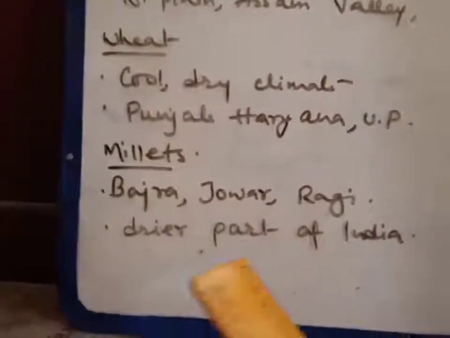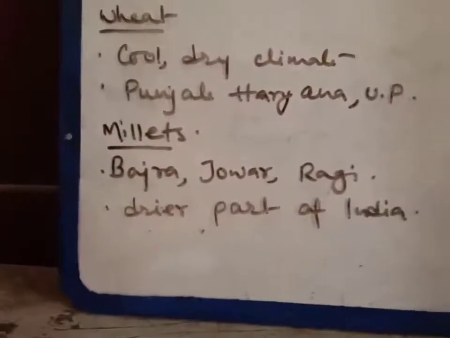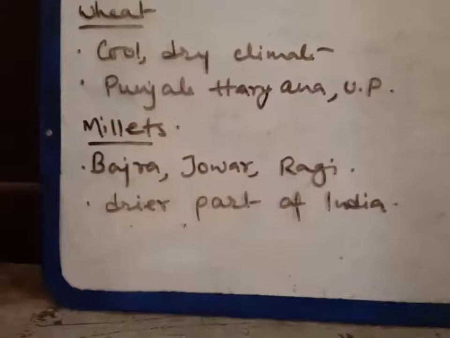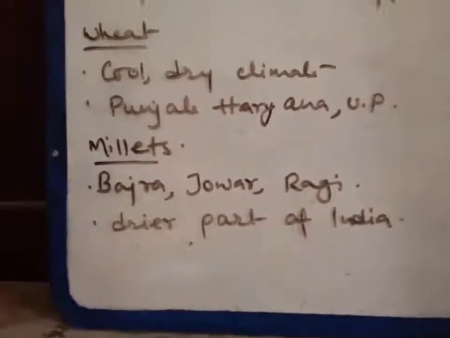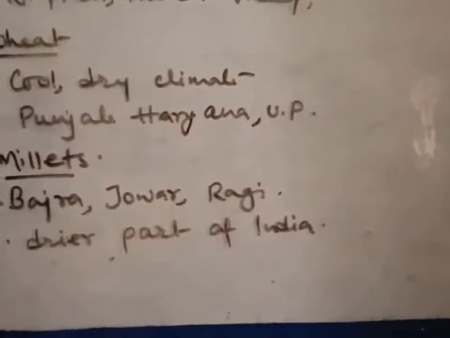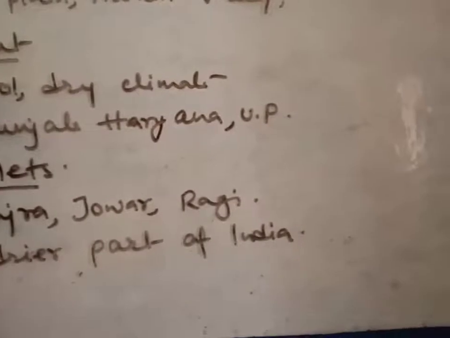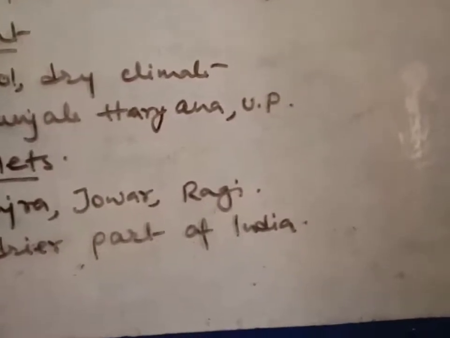And where do we get it? We get it in the drier parts of India, generally Rajasthan, we get bajra, jowar, ragi, and also in Gujarat. So the people of Gujarat and Rajasthan have the staple food of bajra, jowar, ragi.